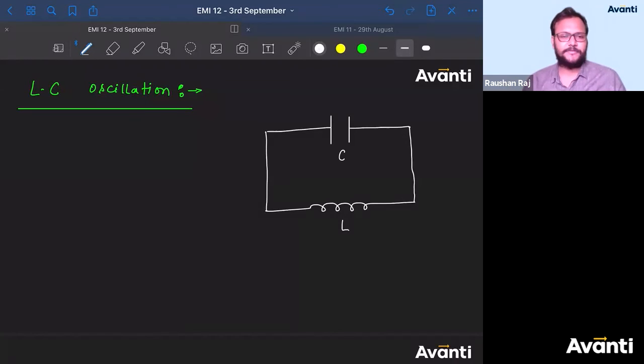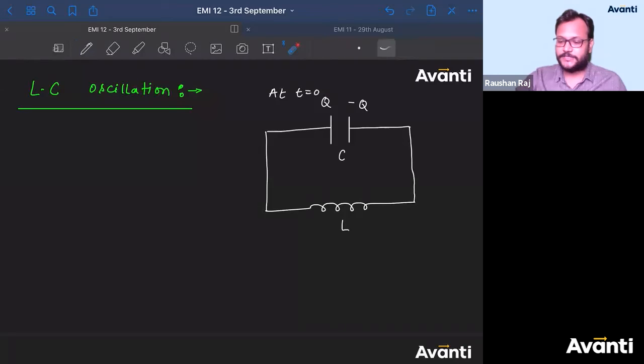Acha, what will happen here? Nothing will happen if initially nothing was there. If this capacitor is discharged, nothing is going to happen; they'll just sit idle. But consider if this capacitor was charged, so at t equal to 0, this capacitor had charge Q and minus Q on each of the plates. So there was a charged capacitor, okay? And now we have connected an inductor across it. Tell me what will happen, guys.